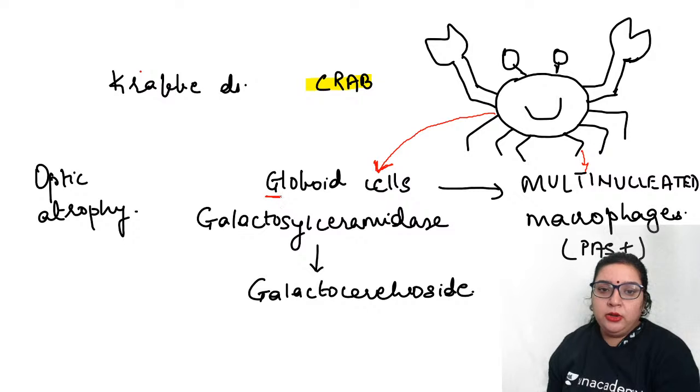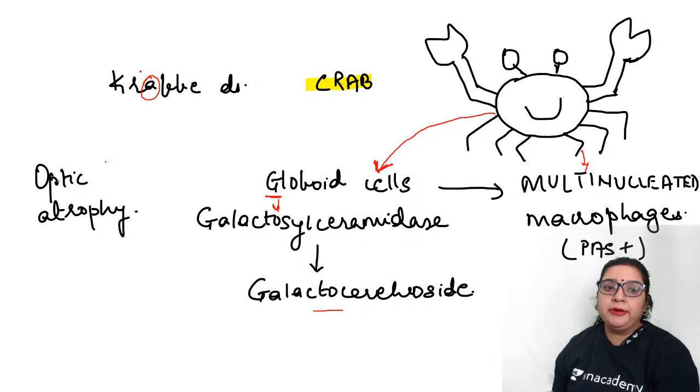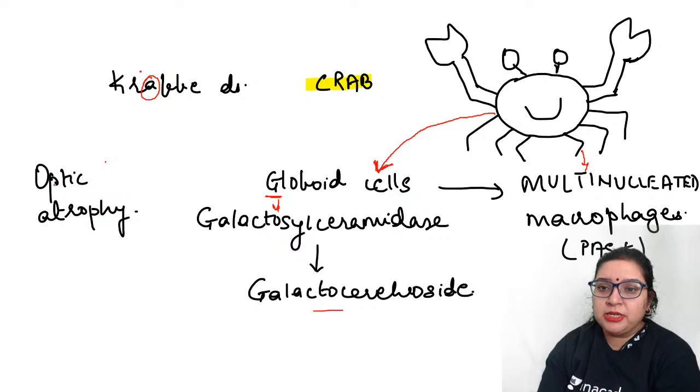So this G will remind us that there is a galactosidase. Again, CRA. So there is no U in this, so it's a galactosyl ceramidase. Okay, galactosyl ceramidase deficiency over here, leading to the accumulation of galactocerebroside. And finally, if you see the eyes, the eyes will remind you that there is an optic atrophy in Krabbe's disease. So three important things from Krabbe's disease.